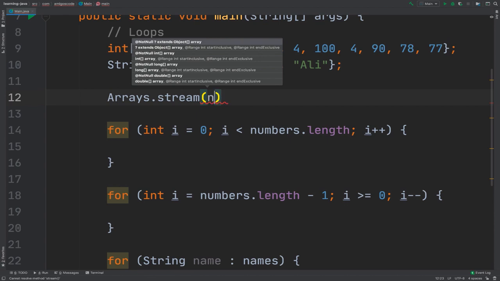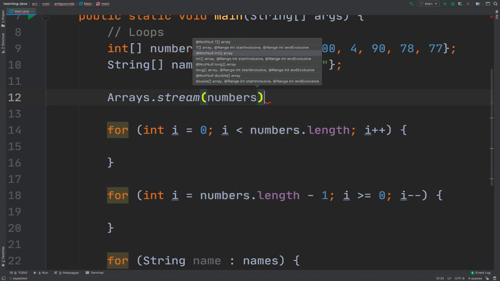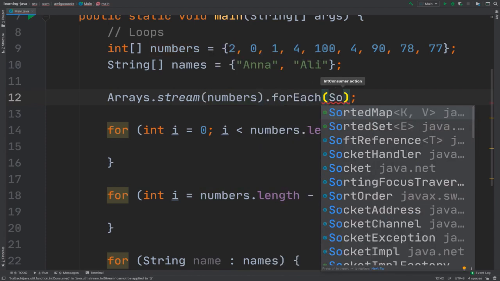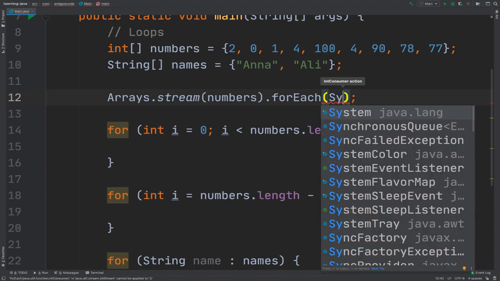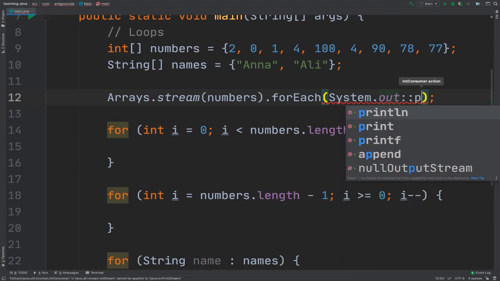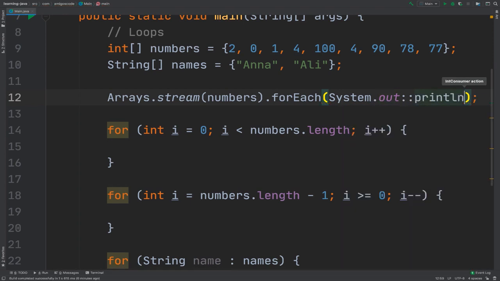Simply say numbers and then dot and then forEach, and then simply type System.out::println. Again, this is on the advanced side of things, and I don't expect you to learn this, but this is one of many ways that you can loop through arrays.